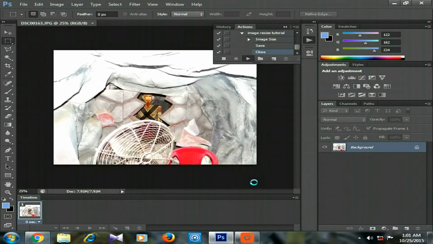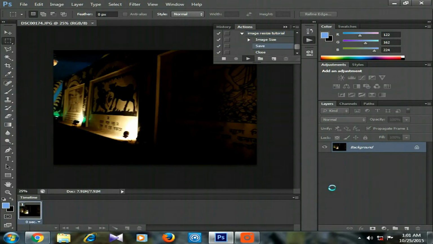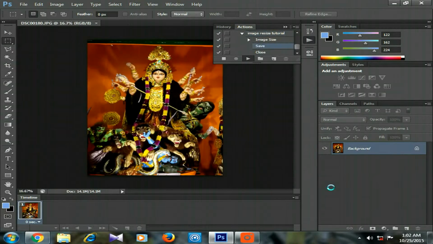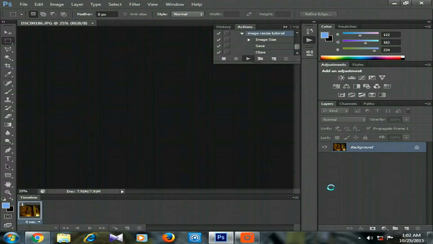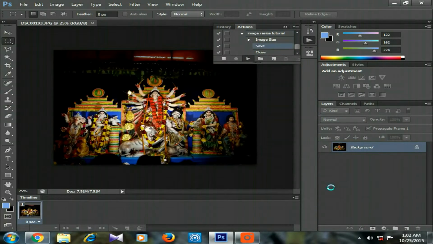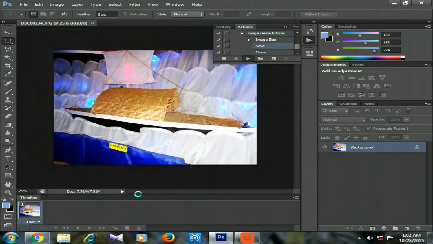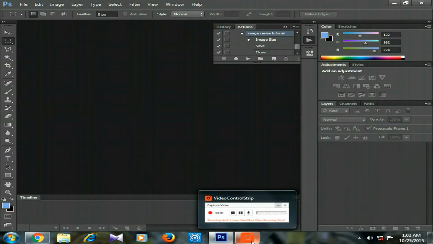You can see it is performing quite fast, and it is applying automatically. These photos are our Durga Puja festival photos, which I captured today. Okay, it is now the end of the process.